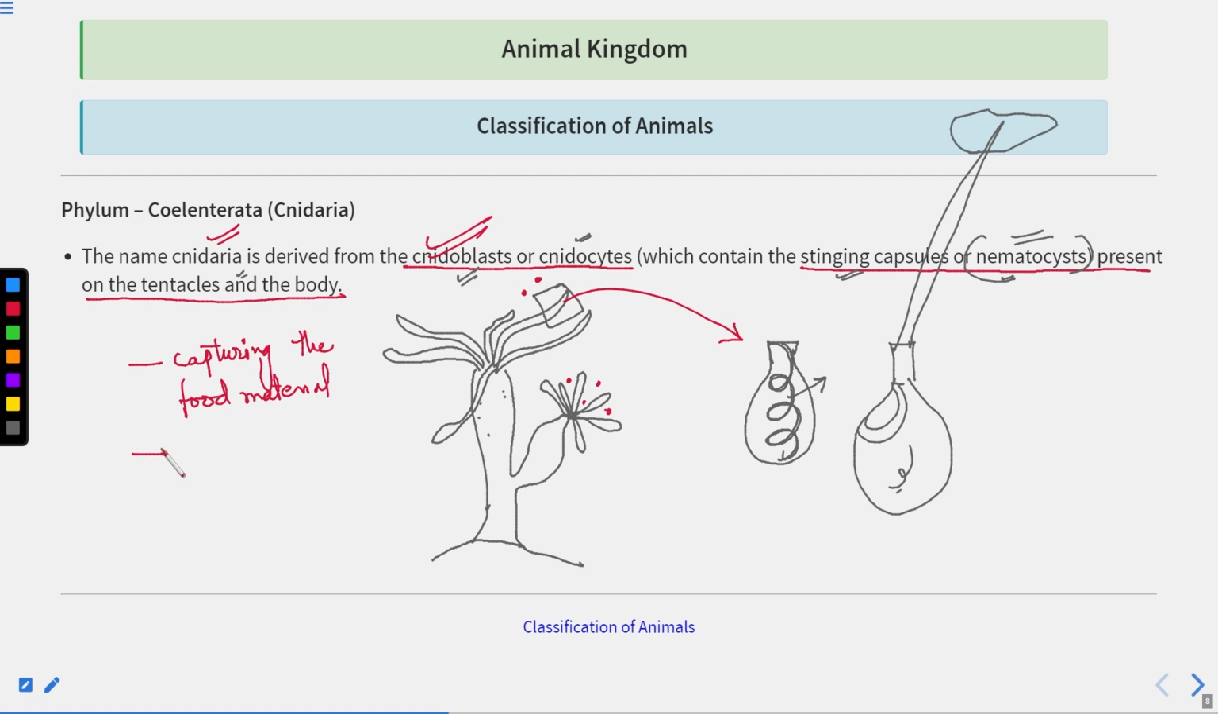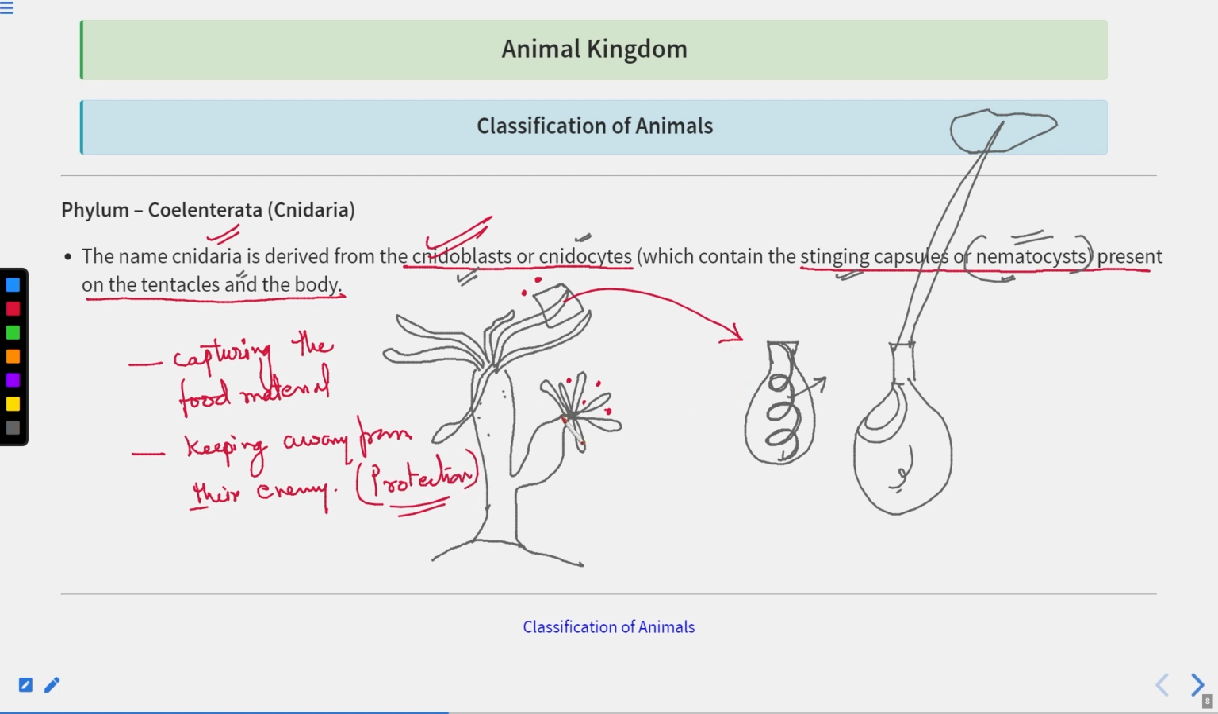And also it is keeping away from their, you can say, enemy. So that means they are providing protection. It is also providing protection.